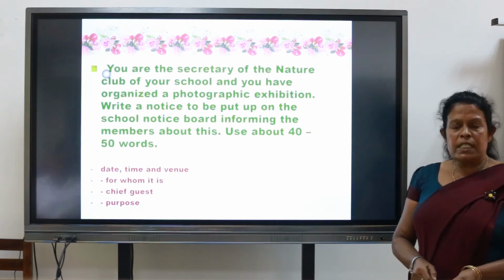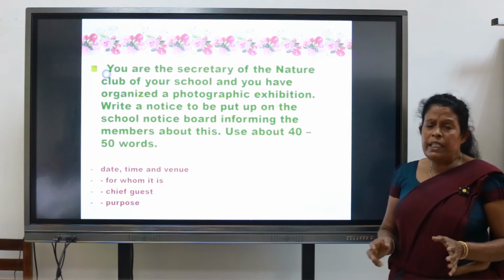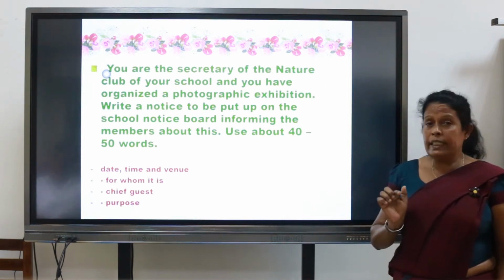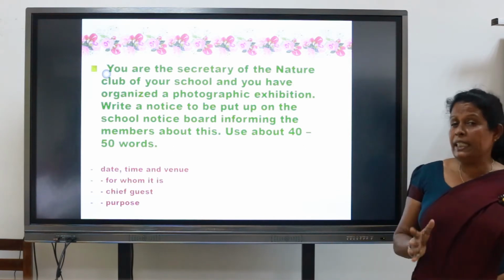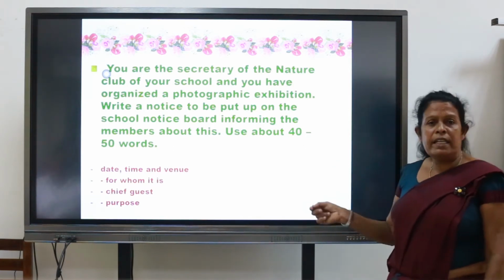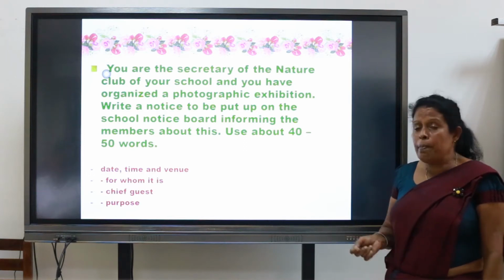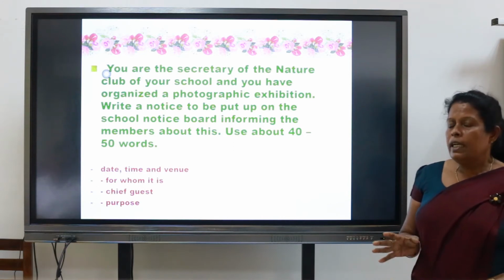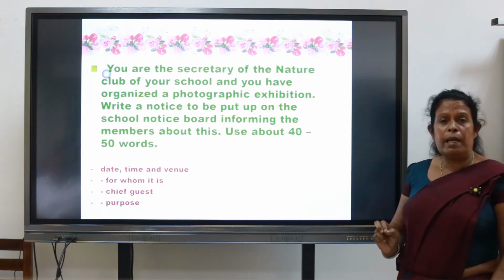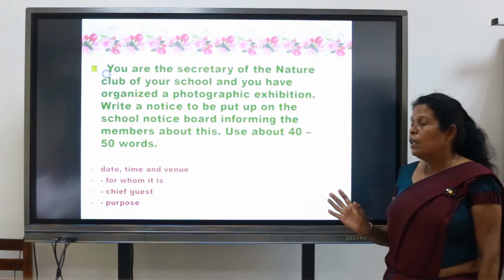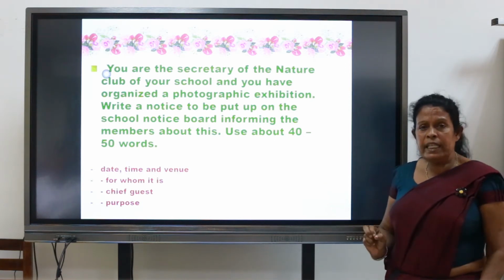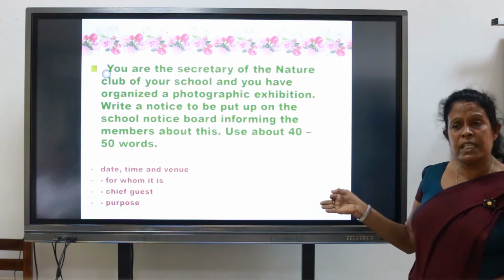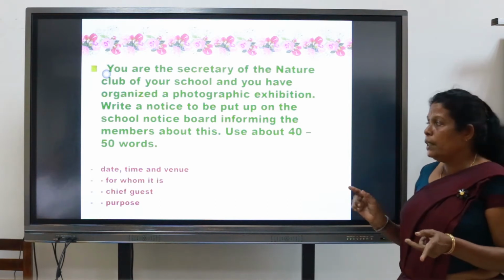Then my dear students, actually why is it important to learn notice? Whether you are in grade 10 or 11, you will definitely get a question like this. Do you know how many marks you will get for this? 5 marks. After learning this, you will be able to get 5 marks for this question. Let's see how easy it is for you to write. I gave one question for you to make it easier to write.